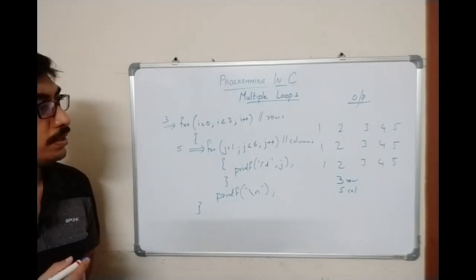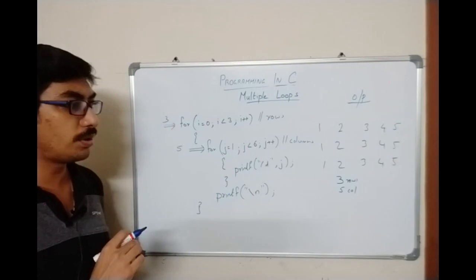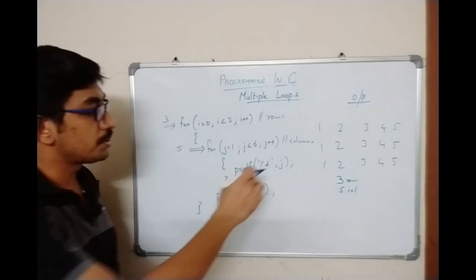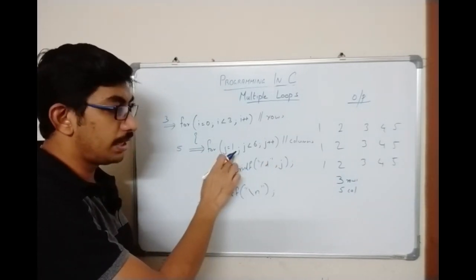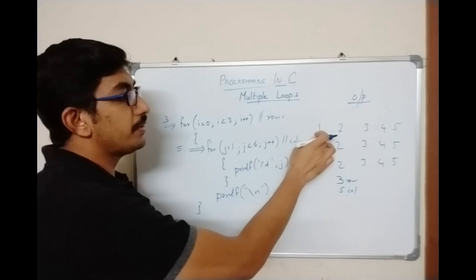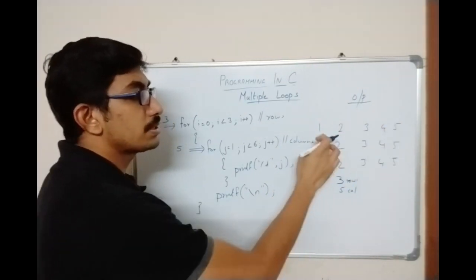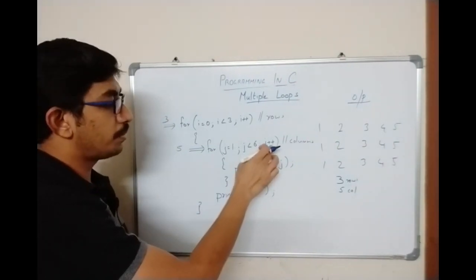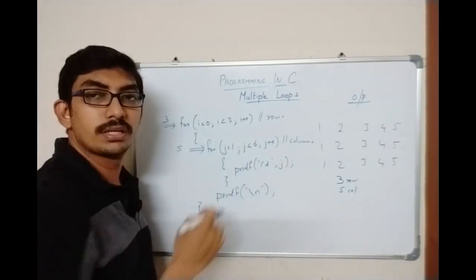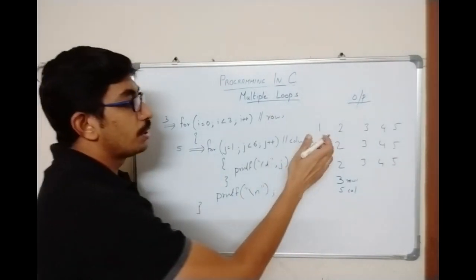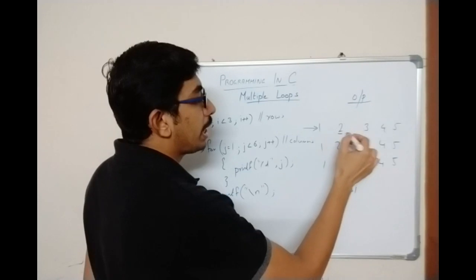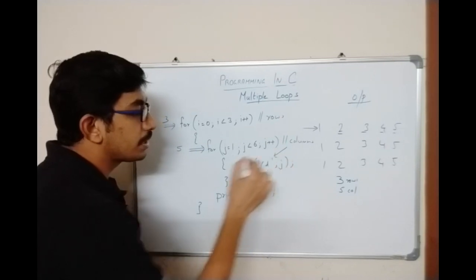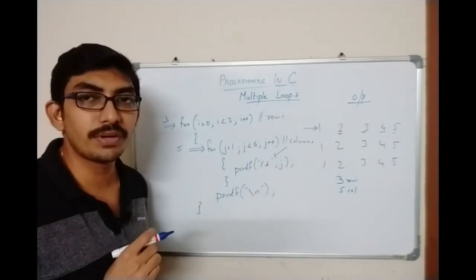Now we will make some variations to the code and see how it affects the output. Now we have displayed the value inside j, and every time the value is updated by 1. You can see there is a modification and the new value will be displayed. So in a single row, if the value is being changed, the updation should be inside the inner loop. That is the second thing we are going to infer.